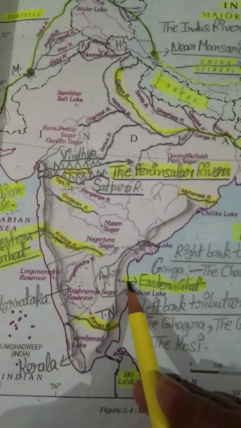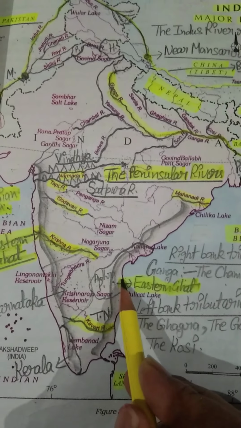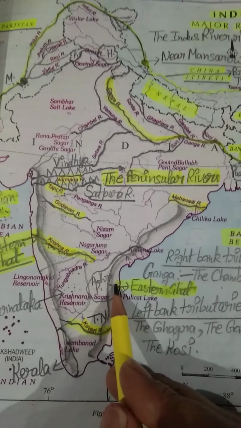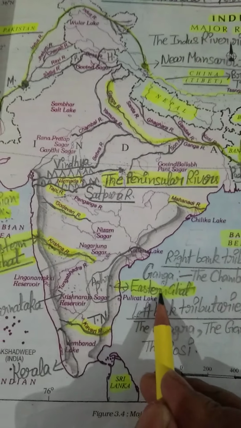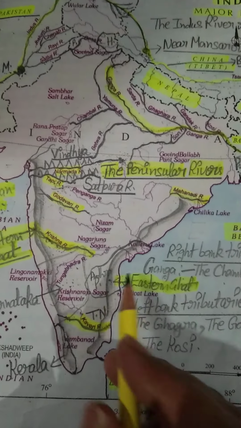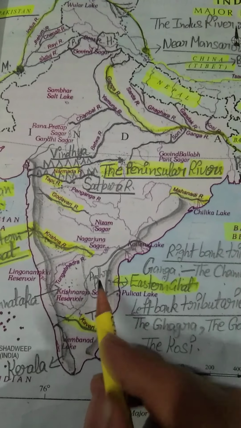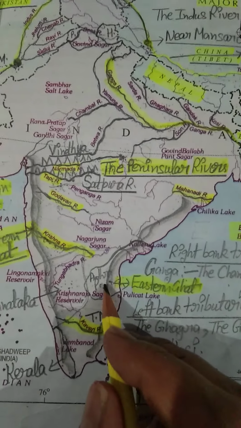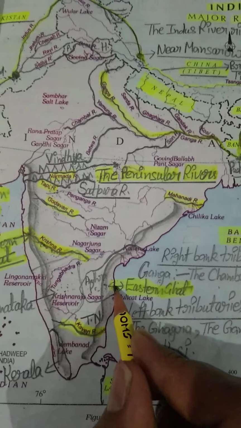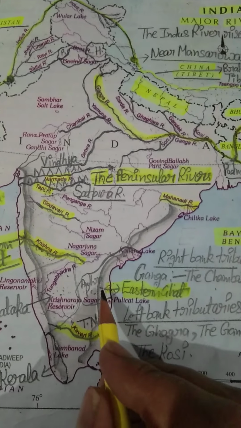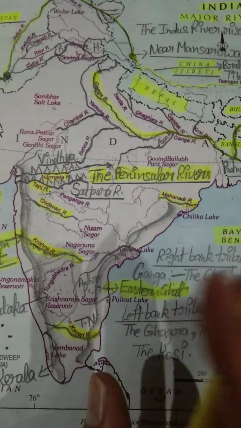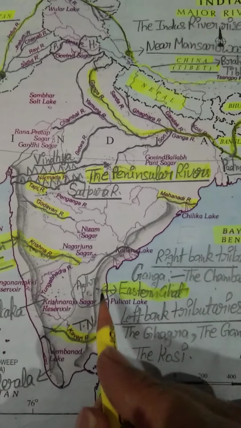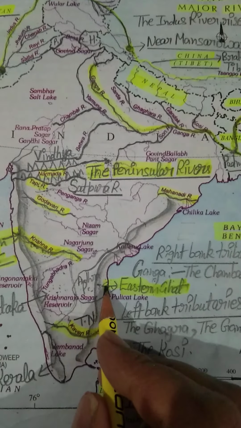Okay, and after Andhra Pradesh. So in Andhra Pradesh, this river forms its delta, and after that it drains into the Bay of Bengal. Okay, students, this river is very beneficial especially for Andhra Pradesh, because it makes its delta there, and you all know very well that the place where a river makes its delta is very fertile. So many crops are grown in Andhra Pradesh due to this deltaic region.